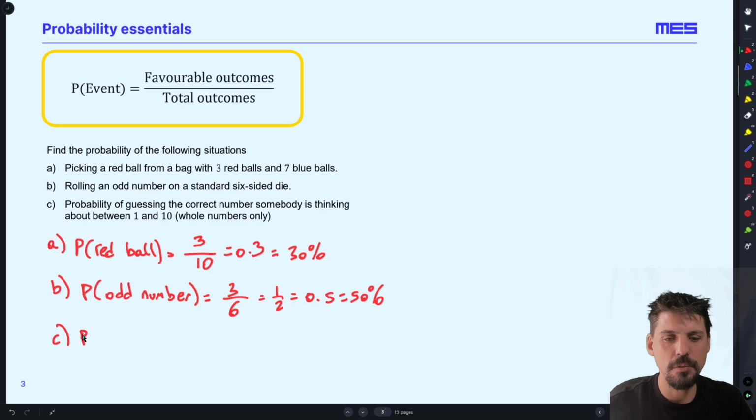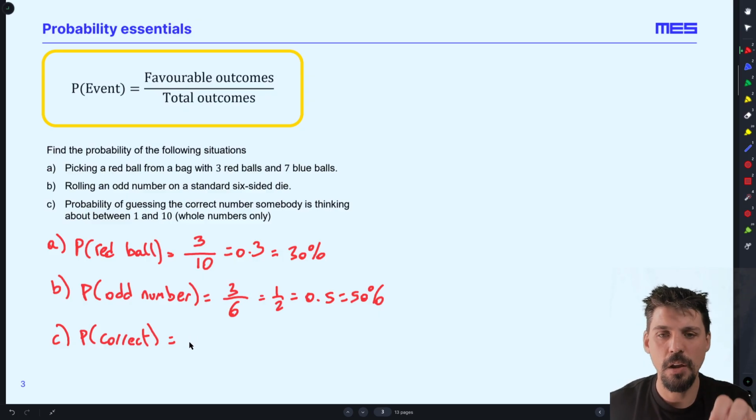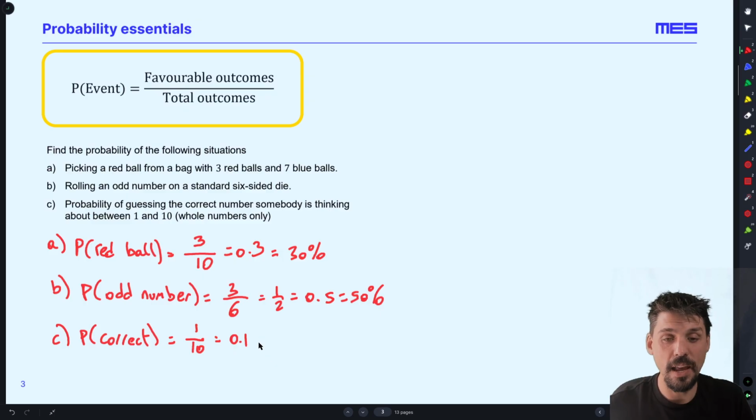Probability of being correct, when you guess the number that someone's thinking about and they're thinking of 1 to 10. Well, they've thought of their number. That's in place. All right, so I'm asking Dav. Dav has thought of a number. How many correct numbers are there between 1 and 10? Well, there will be 1 correct number out of the 10 possible ones I could have chosen. So that is a probability of 1/10, a 1 in 10 chance of success, 0.1,